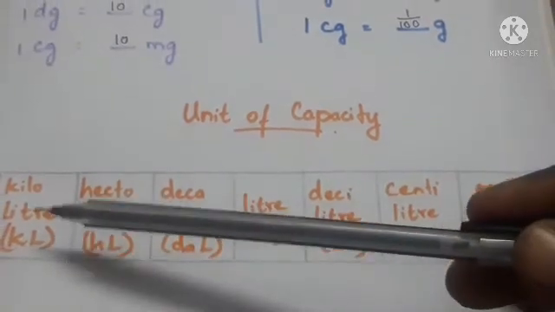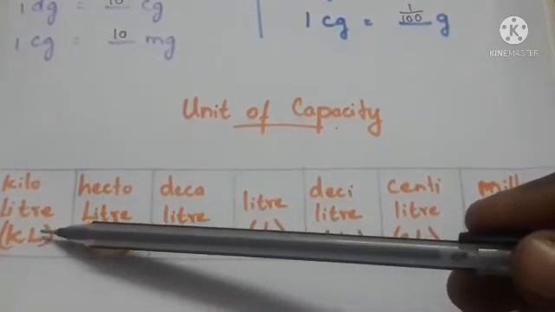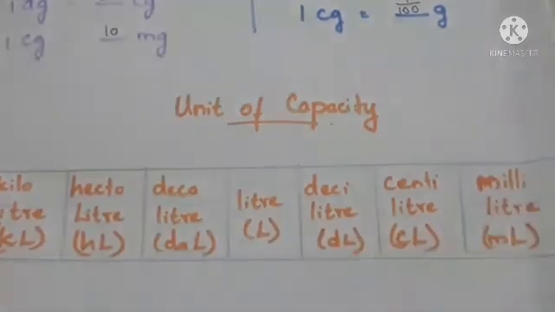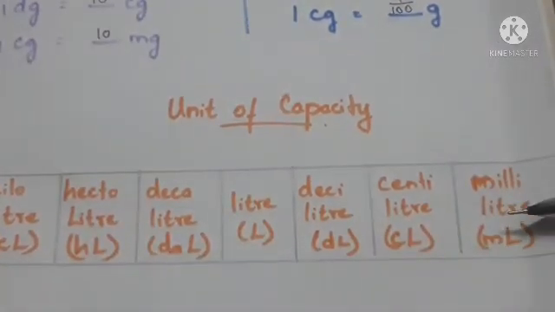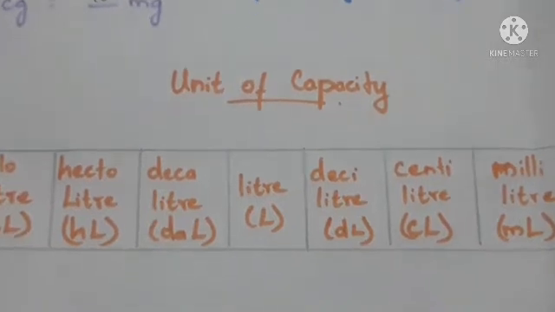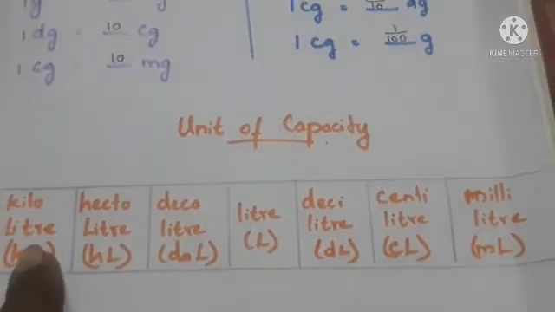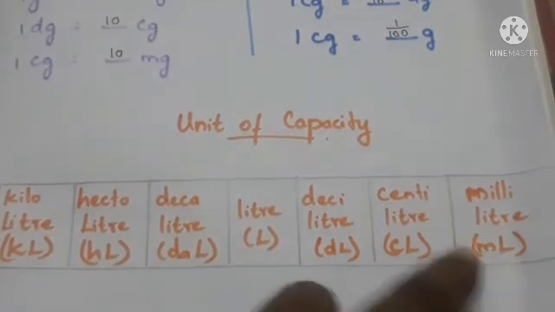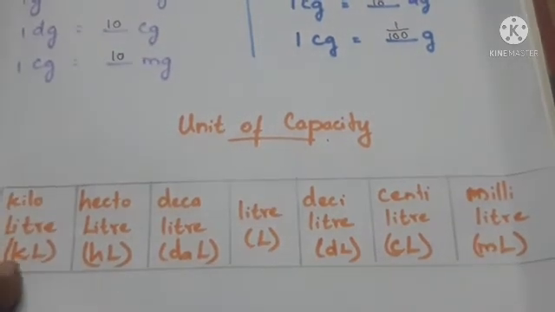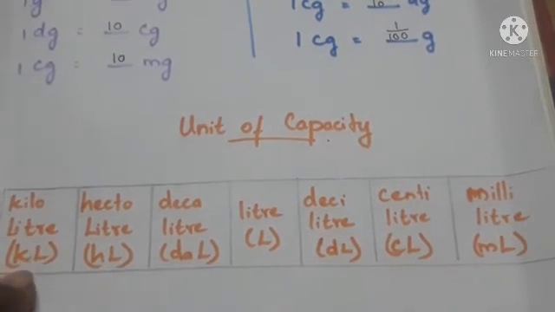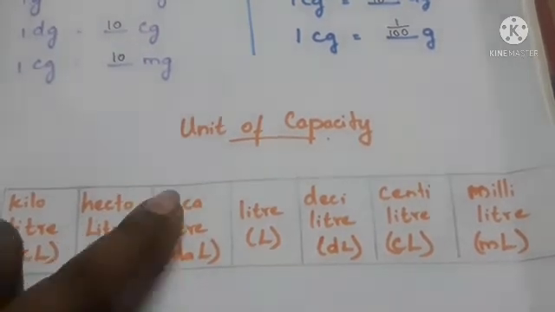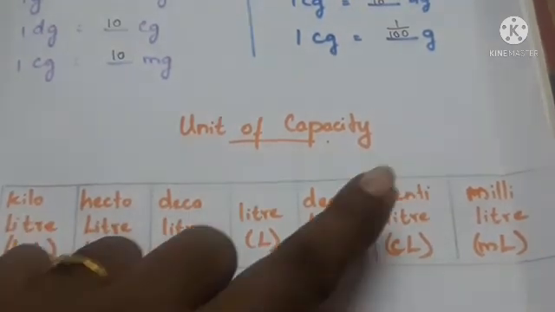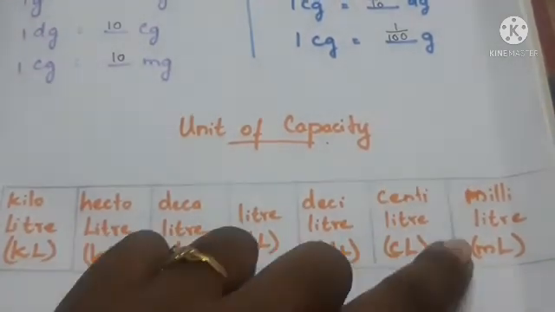The first one is kiloliter. This is the highest unit of capacity, and the lowest unit of capacity is milliliter. In this table we have arranged from the highest to the lowest unit of capacity: kiloliter, KL, small k and capital L; hectoliter, HL; decaliter, DAL; liter, L; deciliter, DL; centiliter, CL; and milliliter, ML.